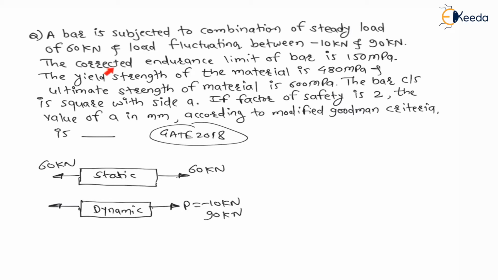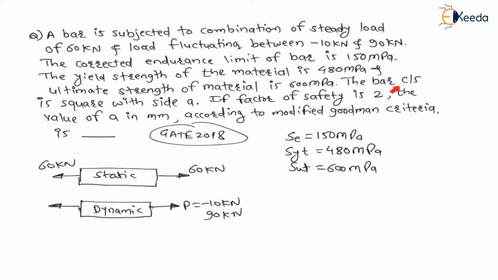Now the corrected endurance limit of the bar is 150 MPa. That is SC is given. Corrected endurance strength SC is 150 MPa. Again, come to the question. The yield strength of material is 480 MPa and ultimate strength of material is 600 MPa. Means here SYT is given 480 MPa and ultimate strength SUT is given 600 MPa.